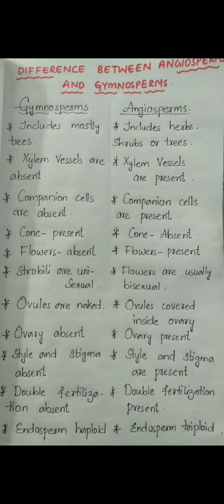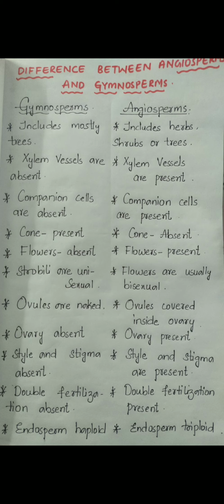Here in this picture, I tried to collect almost every difference between gymnosperms and angiosperms. Now we begin. In gymnosperms, we mostly include large trees. Now in the case of angiosperms, we include herbs, shrubs, and trees. In angiosperms, we can see all the variety, but in the case of gymnosperms, only trees are there.